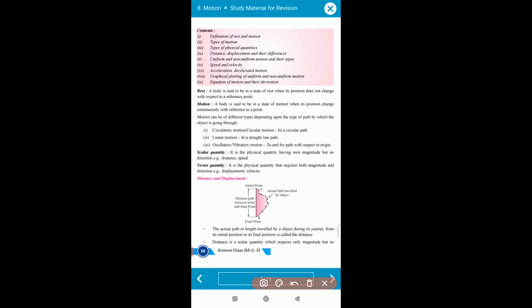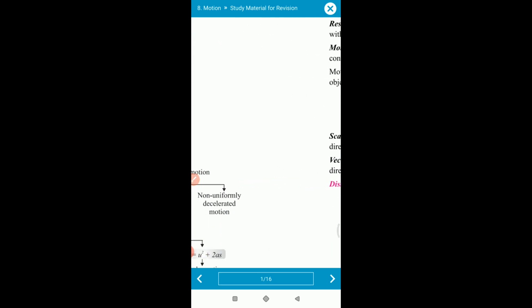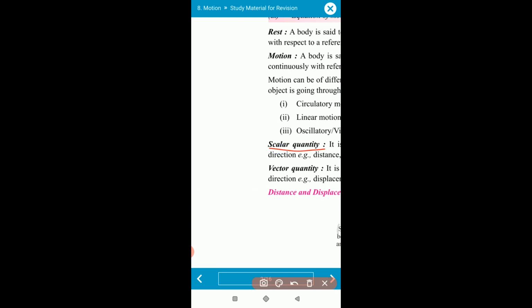Now you have to understand another two basic terms: scalar quantities and vector quantities. First, let us understand scalar quantity. Suppose you have a weight of 50 kg. To indicate 50 kg, you do not require any direction. You are not saying that your weight is 50 kg in the east direction or 60 kg in the west direction. Those quantities are represented by only magnitude.